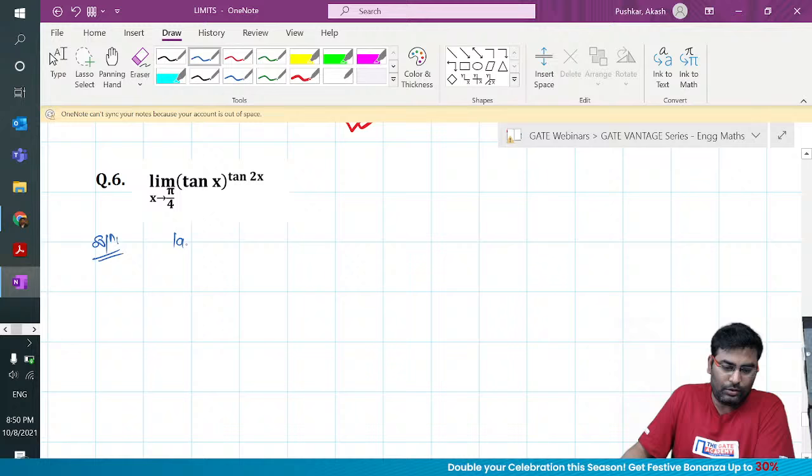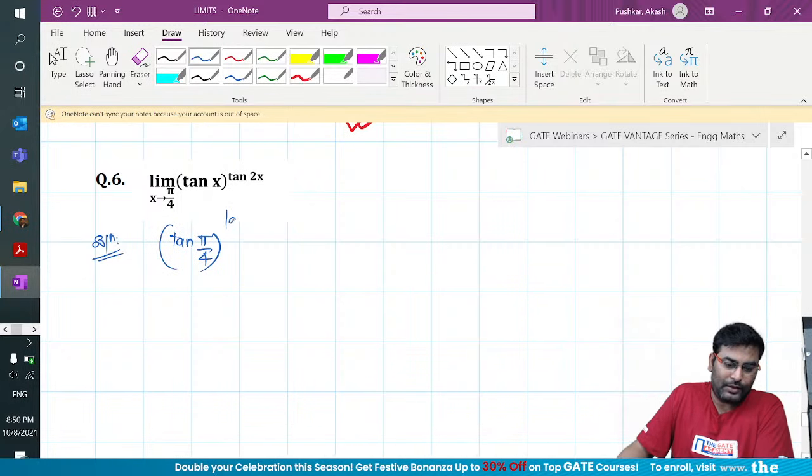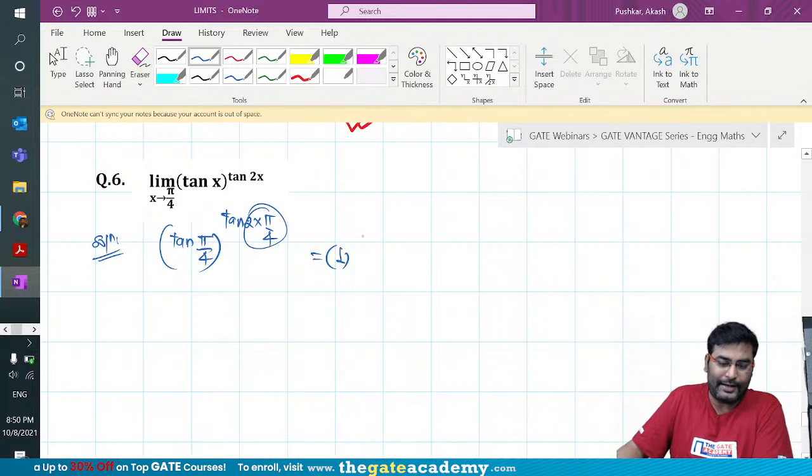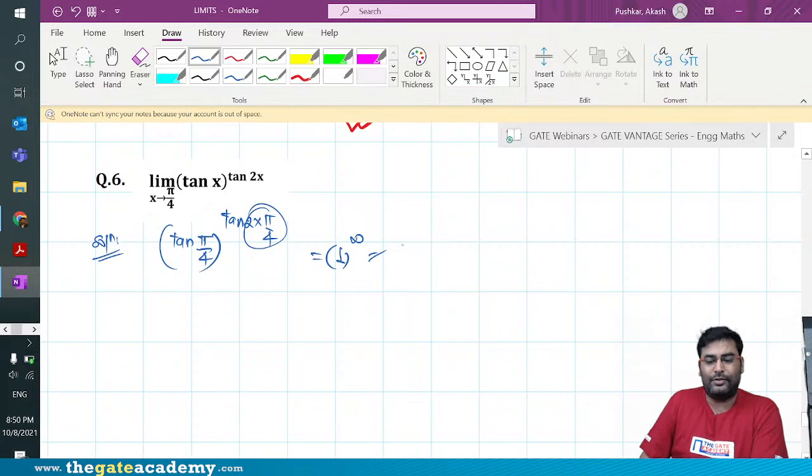Tan pi by 4 raised to the tan 2x means tan 2 into pi by 4. So it gives me what? 1 to the power, and this is tan 90. So I'll get infinity. So done. This is 1 to the power infinity form.